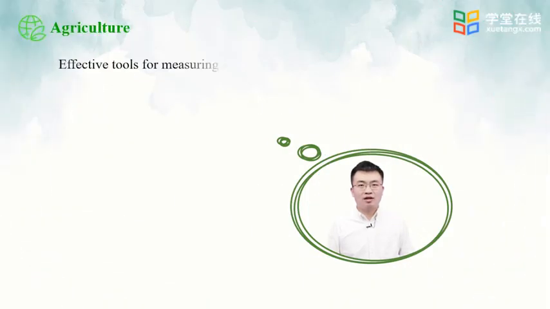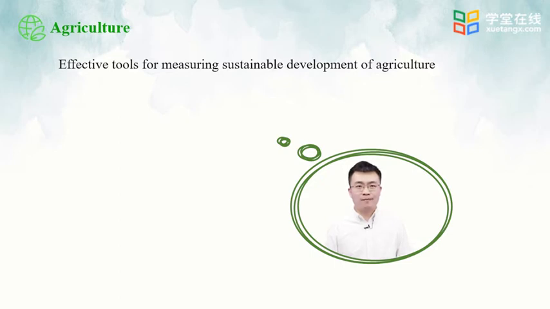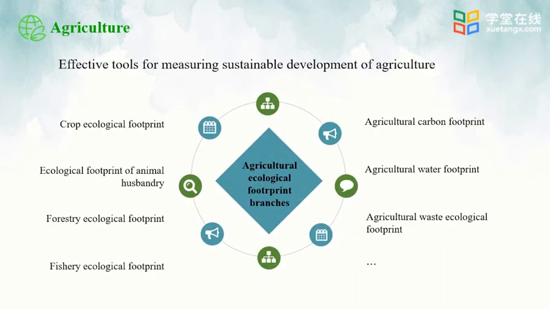Next, let's talk about agriculture. A report may be applied to effectively measure the sustainable development of agriculture. A lot of tools can be involved in this part. For example, the crop ecological footprint, ecological footprint of animal husbandry, forestry ecological footprint, fishery ecological footprint, agricultural carbon footprint, agricultural water footprint, and agricultural waste ecological footprint. These are what we can do some research on.